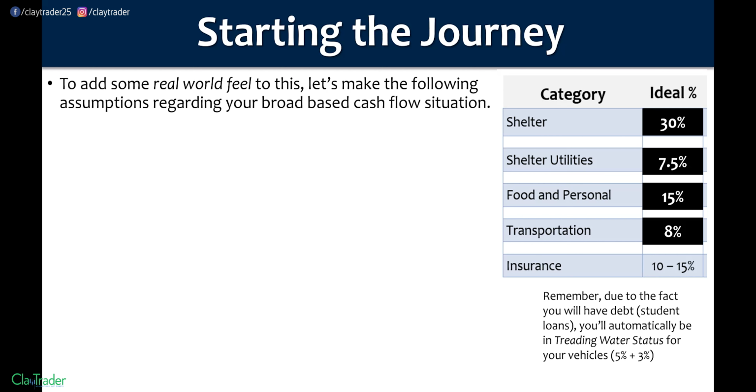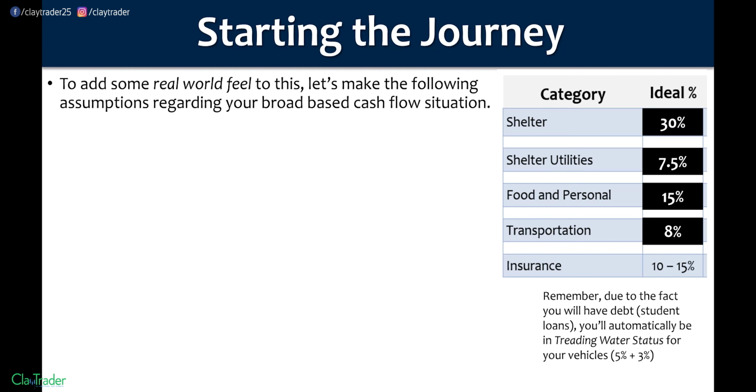Remember, this is all due to the fact that you will have student loan debt, and because you have an anchor leach debt such as a student loan, that automatically puts you into treading water status. So the 8% is coming from the 5% plus the 3%. If you have jumped around and not done the vehicle payment section yet, this will make sense when you get to that video: okay, here's the treading water status.